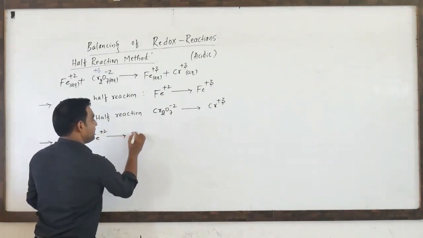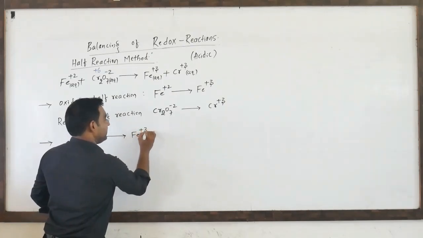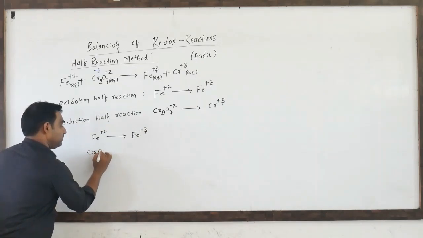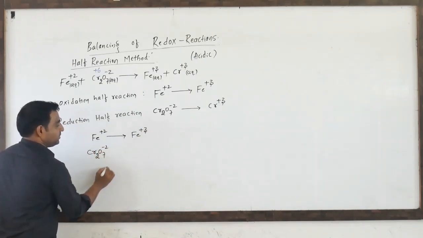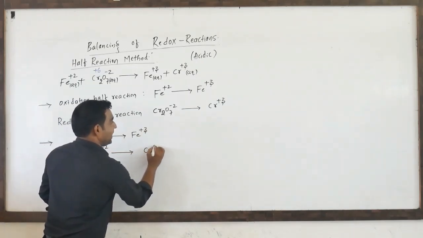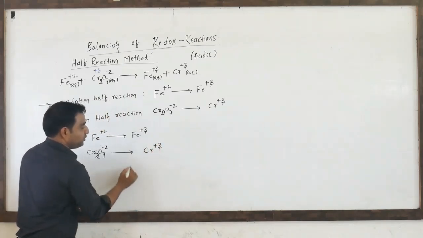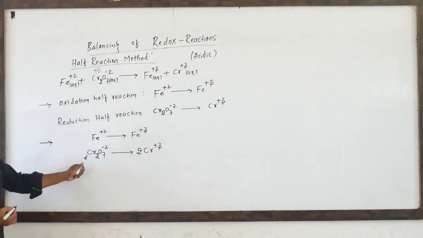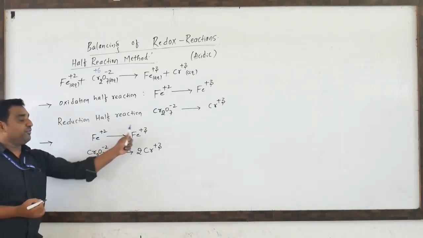Fe plus 2 is converted into Fe plus 3 and Cr2O7 minus 2 is converted into 2Cr plus 3. We have to multiply by the 2. ಎರಡರಿಂದ ಮಲ್ಟಿಪ್ಲಿಕೇಶನ್ ಮಾಡಿ, ಈಗ ಏನಾಯ್ತು, ಕ್ರೋಮಿಯಂ ಬ್ಯಾಲೆನ್ಸ್ ಆಯ್ತು, Fe ಬ್ಯಾಲೆನ್ಸ್ ಆಯ್ತು.